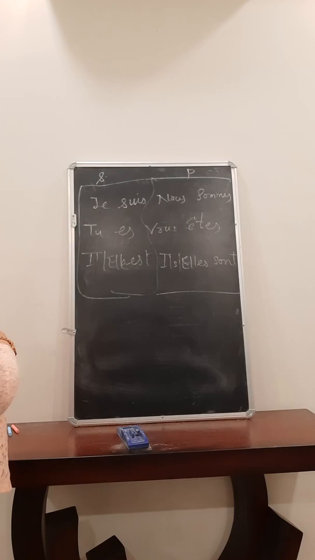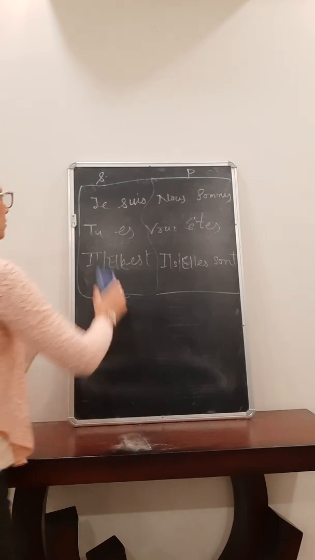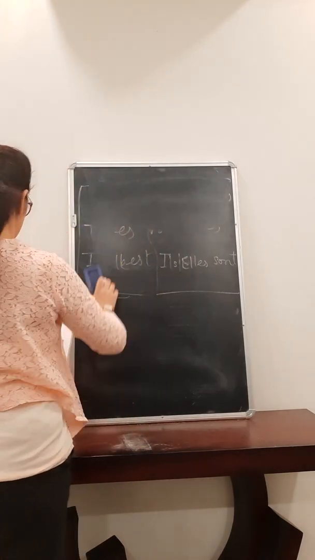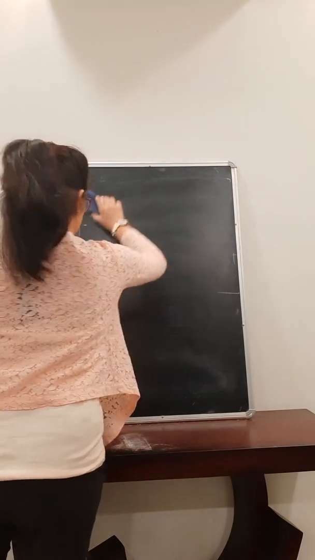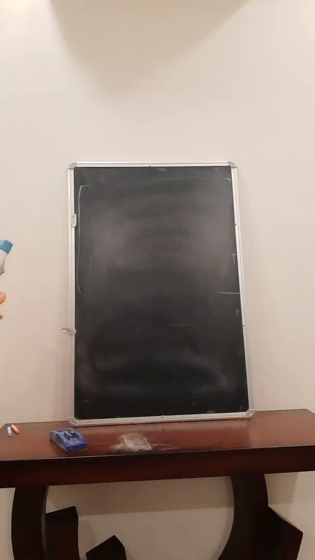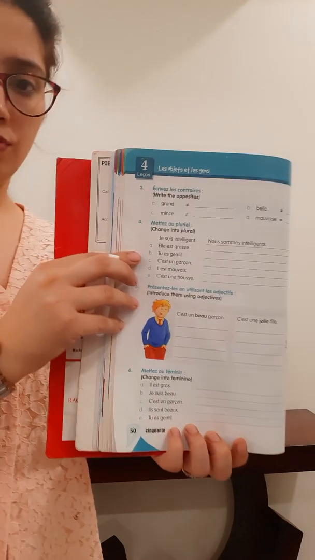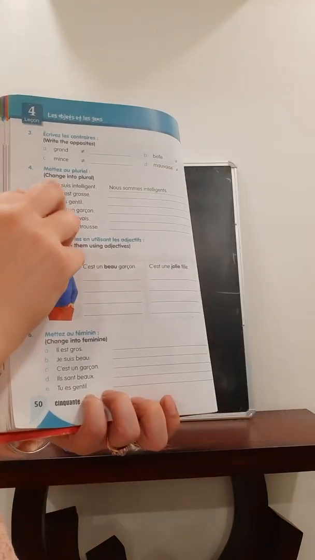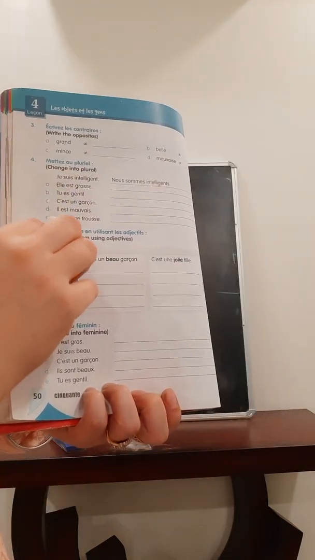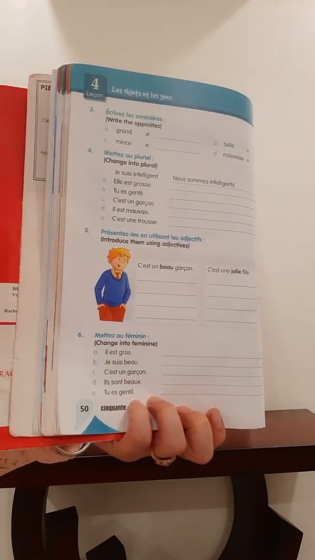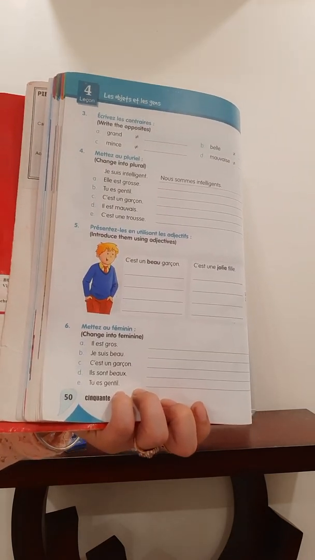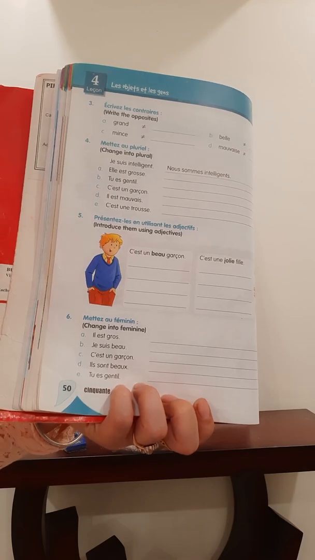Right? So let's start with question 4. I'll do only 2 parts and the rest we will discuss in the live class. I want to see whether you will practice it or not.